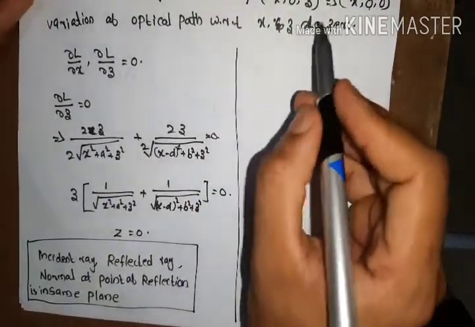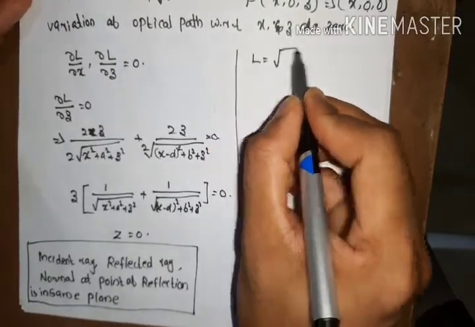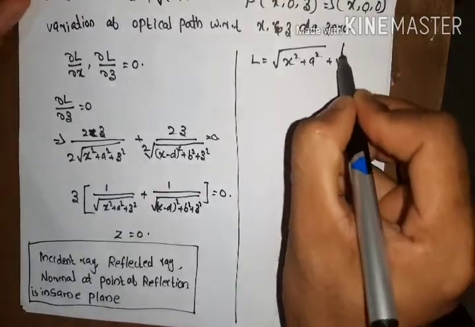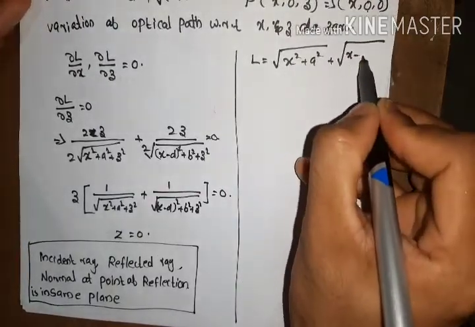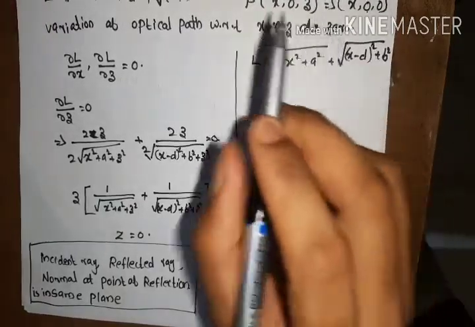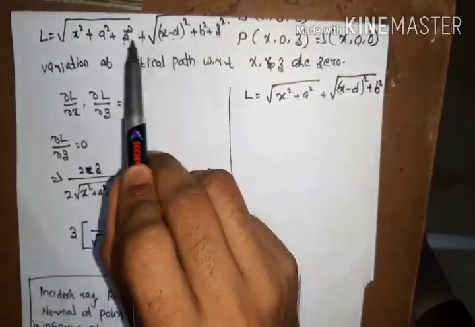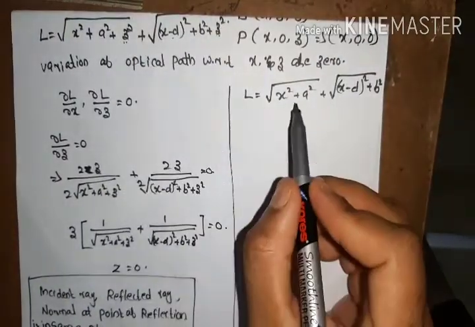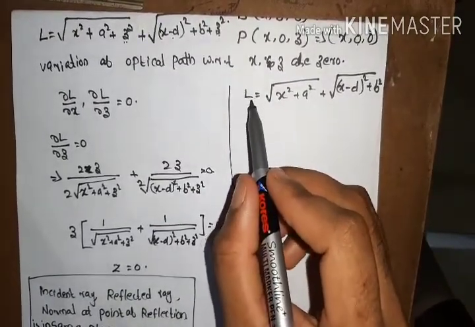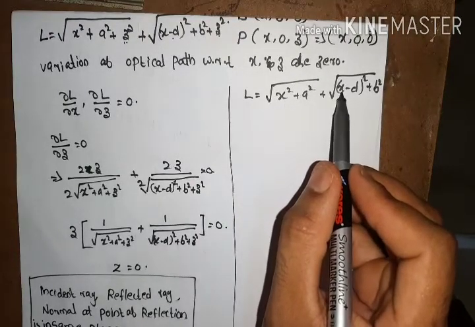Now we have obtained the new optical path as root of x square plus a square plus root of x minus d whole square plus b square, that is with z equated to 0. Now this is the new optical path. Here this new optical path also has a dependence on the x coordinate, that means x is an arbitrary point.